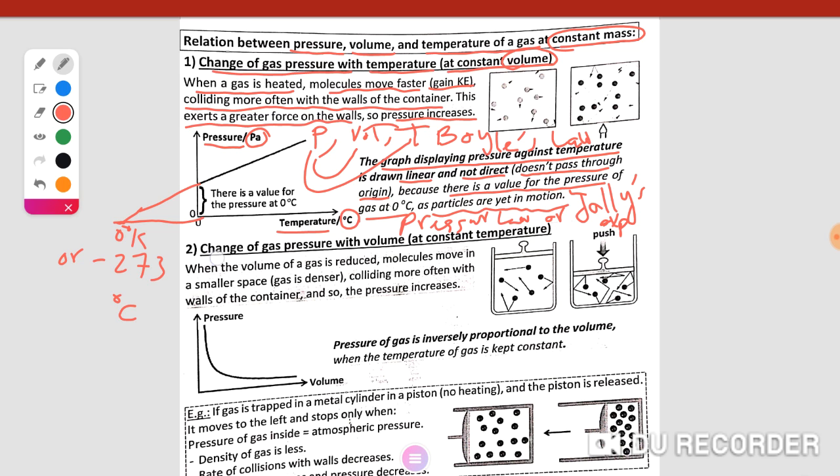Number two, the change of gas pressure with the volume. The relation between volume and the gas pressure at constant temperature. This container contains a number of molecules of gas, enclosed gas. If a force is exerted on the surface of the piston, it moves down.